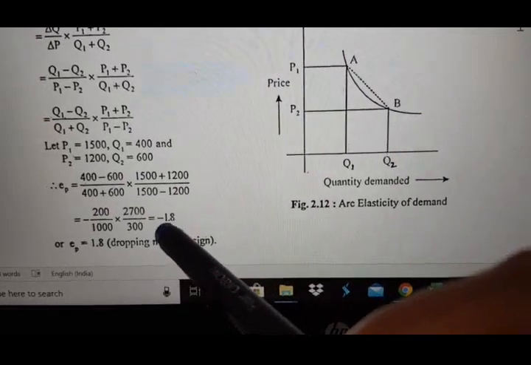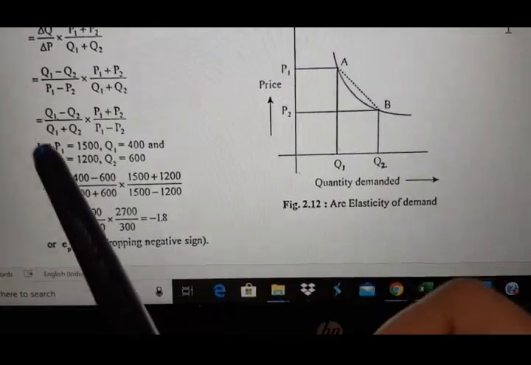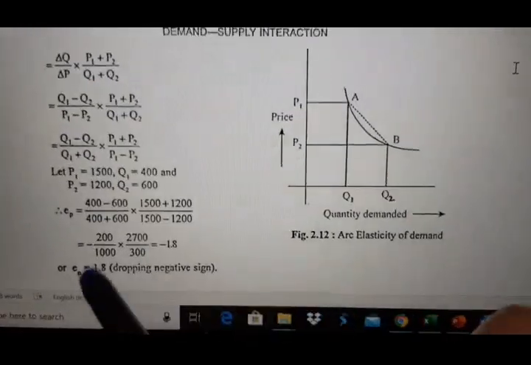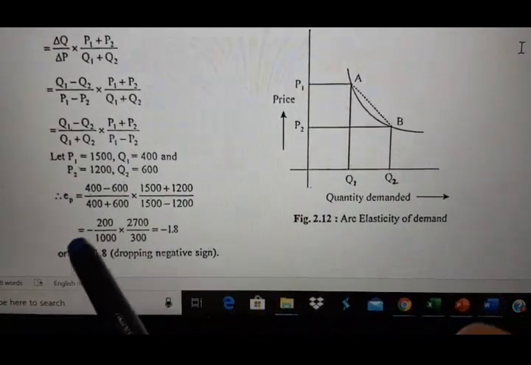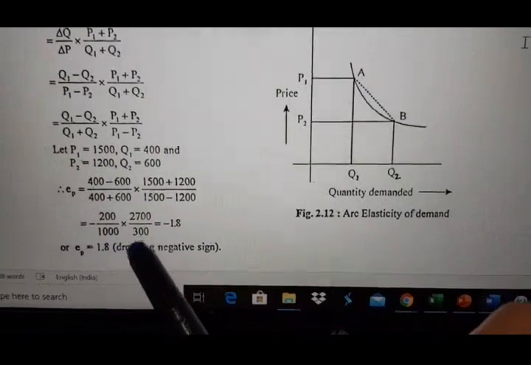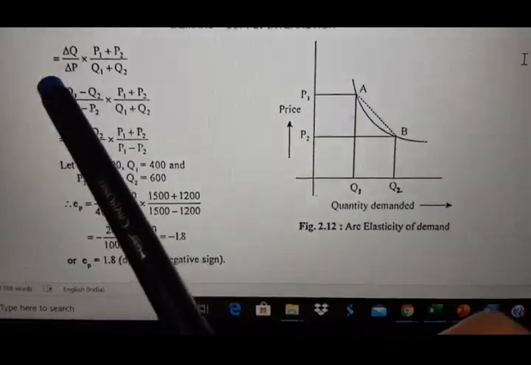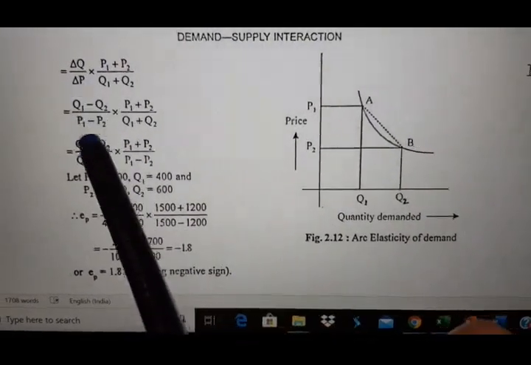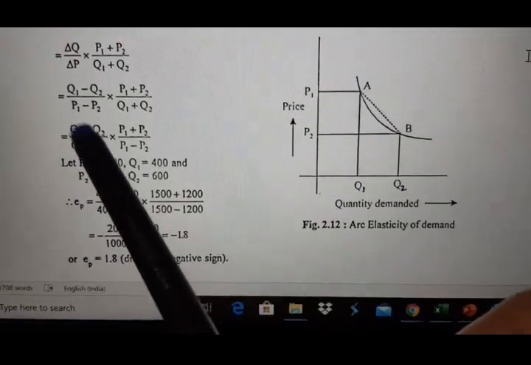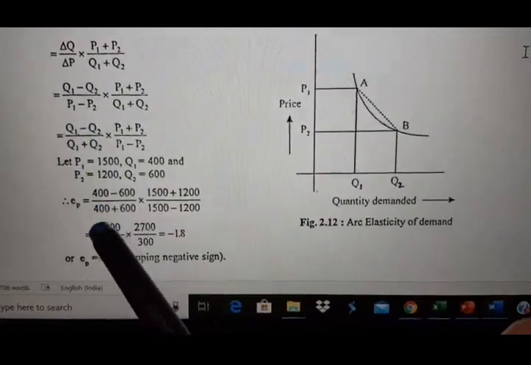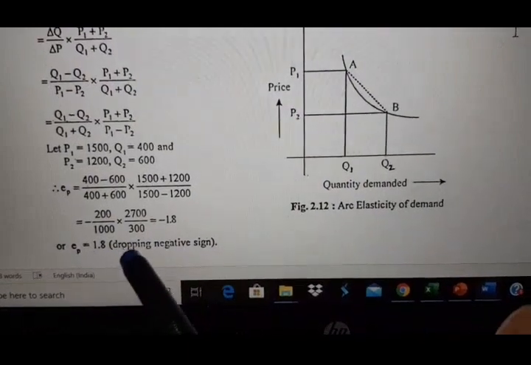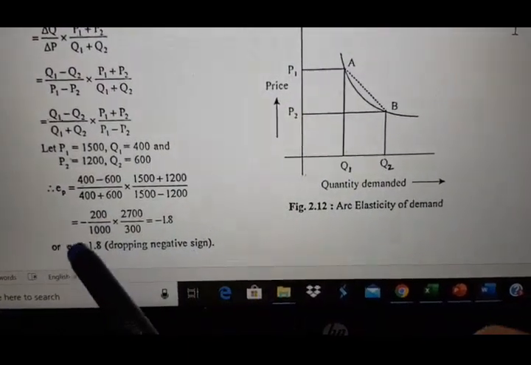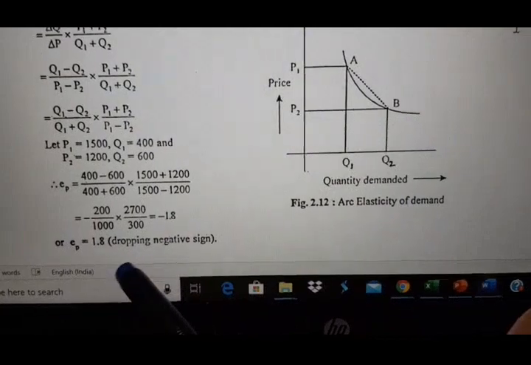In order to make it positive, we are using a minus sign before the formula. Dropping the negative sign, as EP cannot be negative, we are always using a minus sign before the formula, which I have not written here. So you have to write a minus sign before the formula. So minus will be positive, and you can write like this, dropping the negative sign. So the EP value is coming to 0.8.